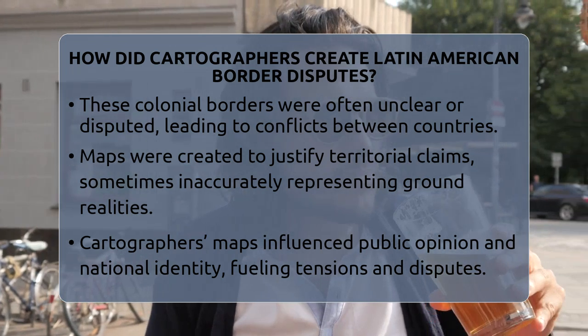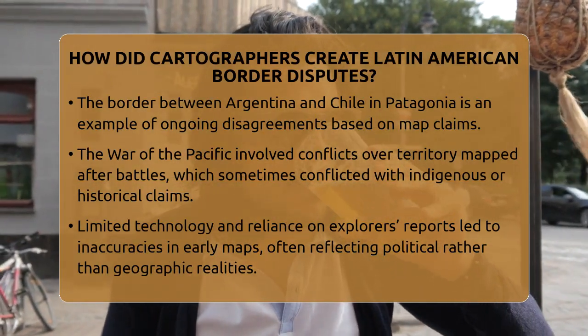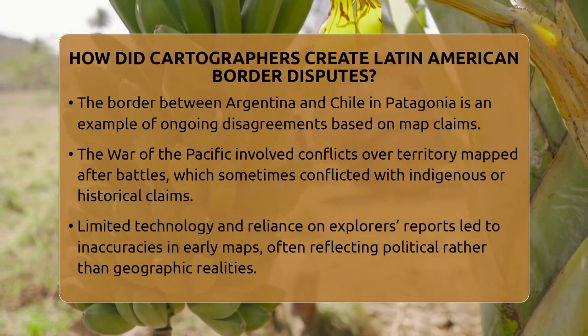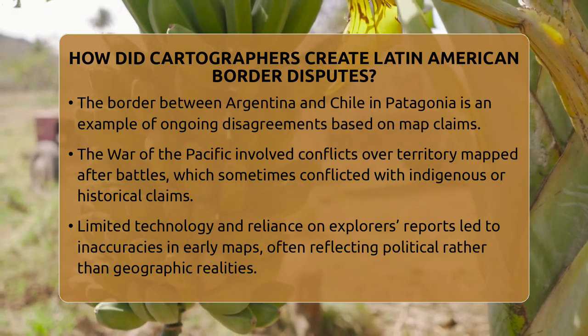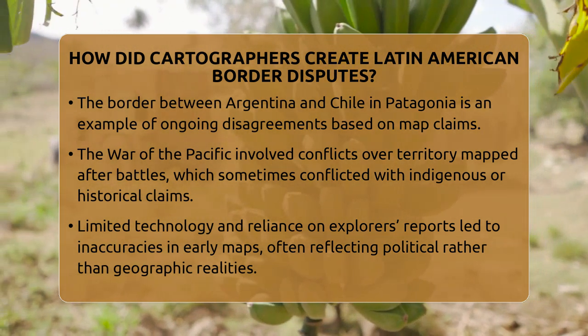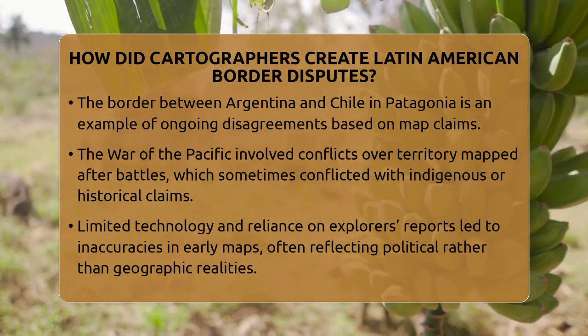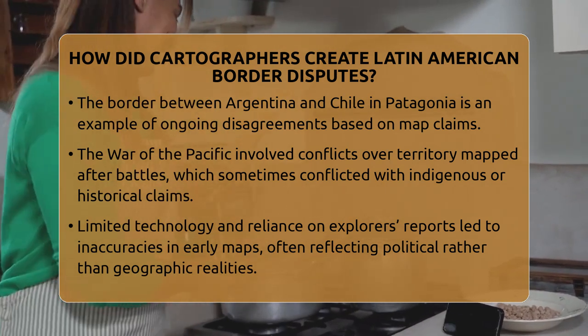For example, in Patagonia, the border between Argentina and Chile was unclear. Both nations used maps to support their claims, which caused ongoing disagreements. Another example is the War of the Pacific, where Chile, Peru, and Bolivia fought over territory. Cartographers mapped the new borders after battles, but these maps sometimes conflicted with indigenous or historical claims.